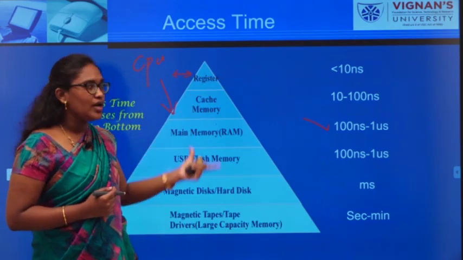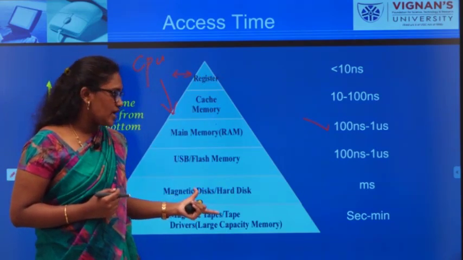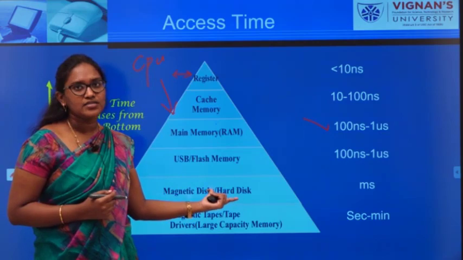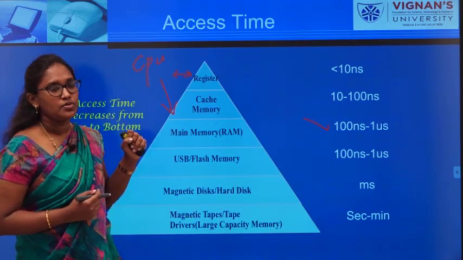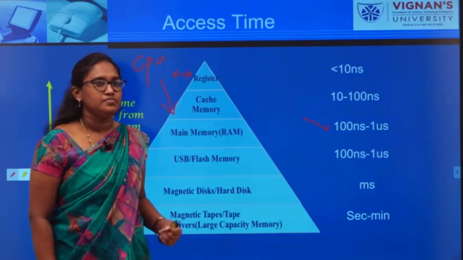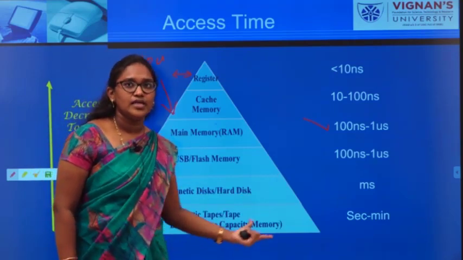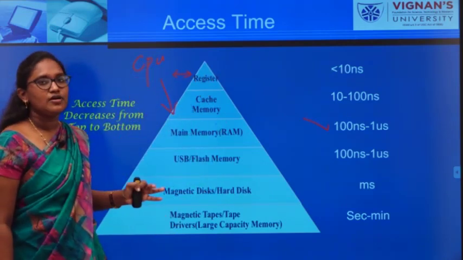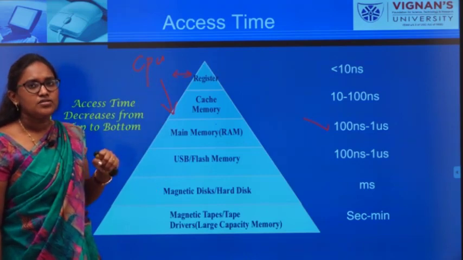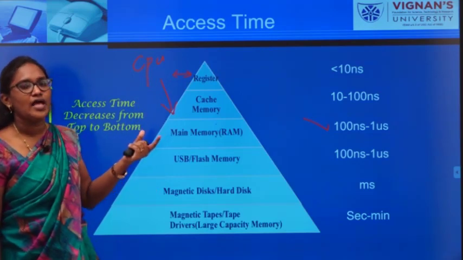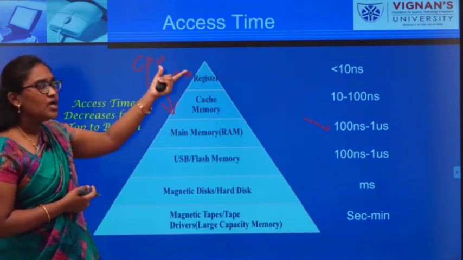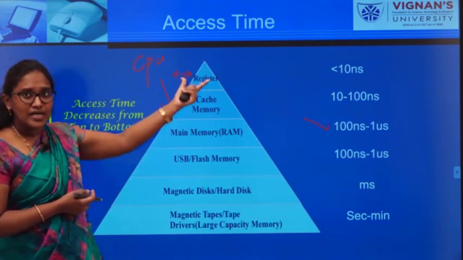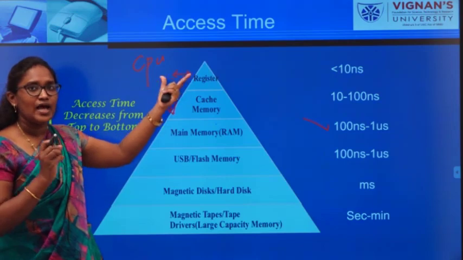So, comparatively to all other memories, the access time to access the data from the magnetic disk or hard disk is more for the CPU. Next one is magnetic tapes. In magnetic tapes it is taking seconds to minutes. So, when you compare all types of memory in terms of access time, the access time increases from top to bottom. That means the starting memory will have a lesser access time.